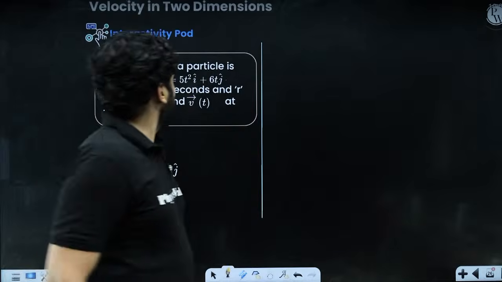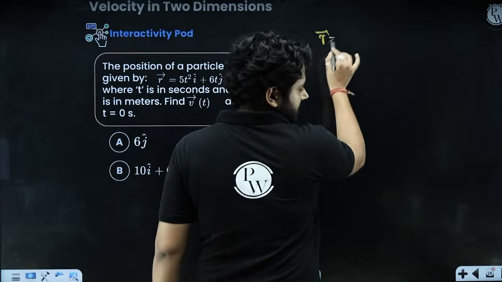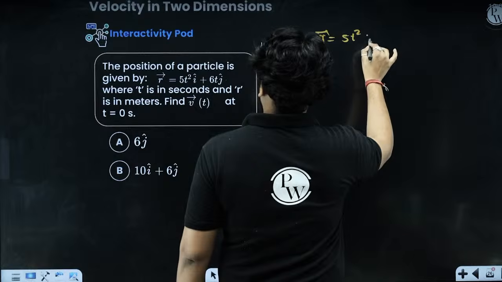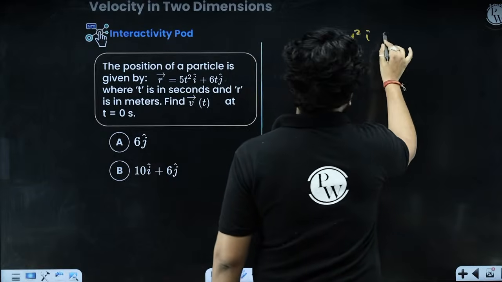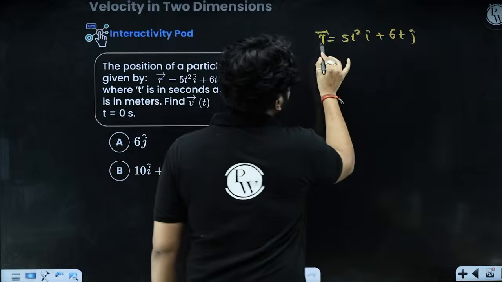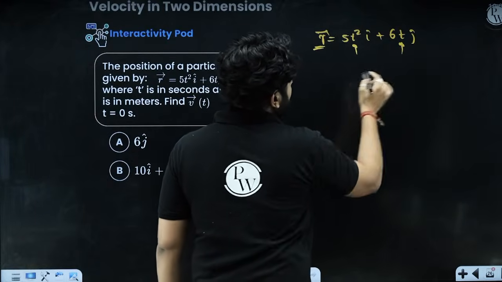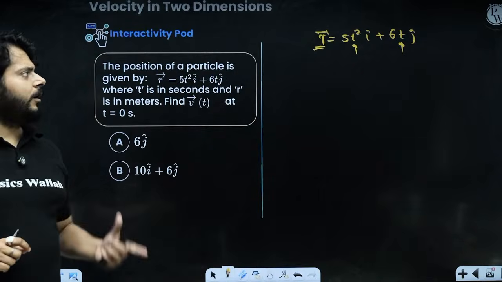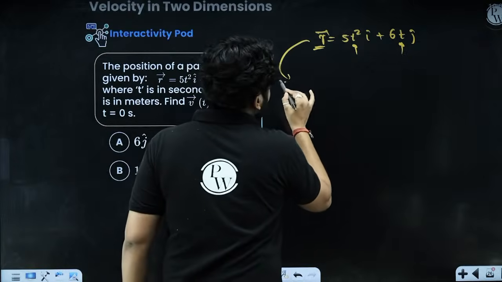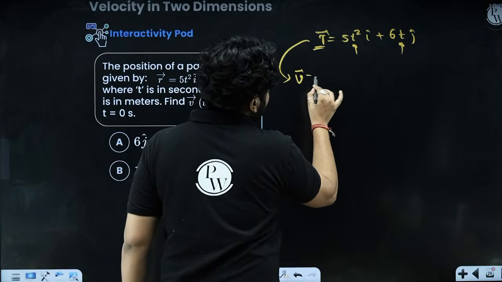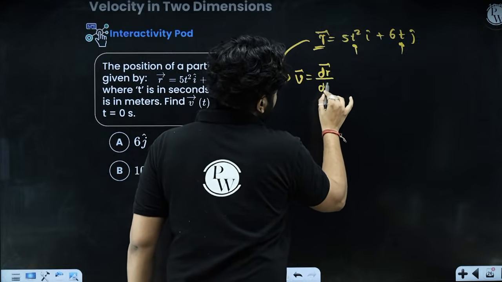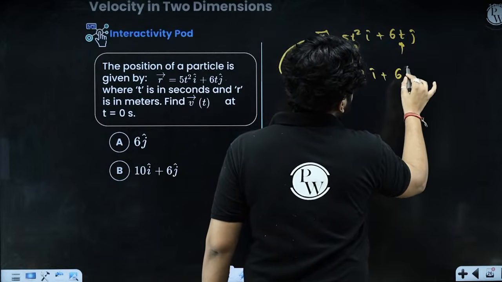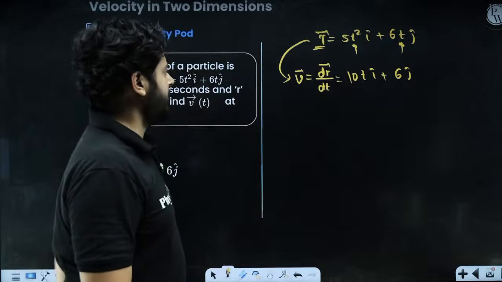Right. So you see that the position vector is given as 5t square i cap plus 6t j cap. The position is changing with time, and this is given already to you, so clearly you can talk about the velocity. The position vector is given, so velocity will be dr by dt. This is going to be 10t i cap plus 6 j cap. Differentiate this and you will get this expression.